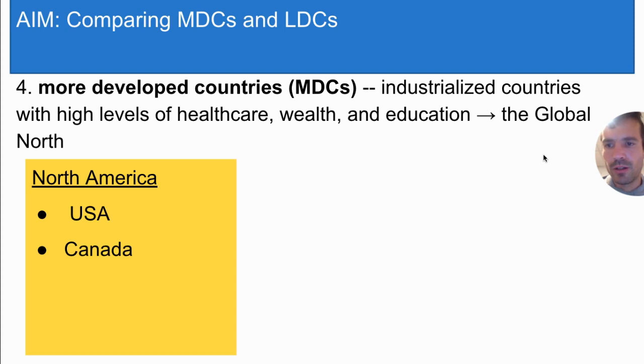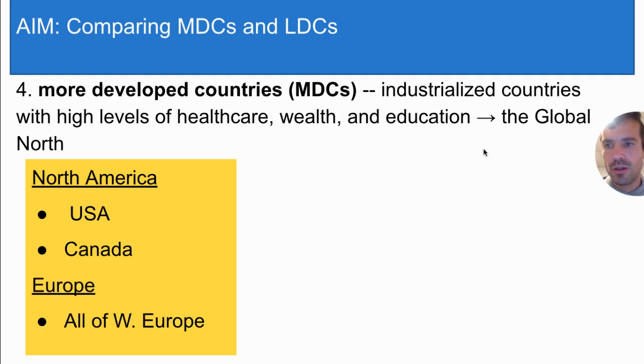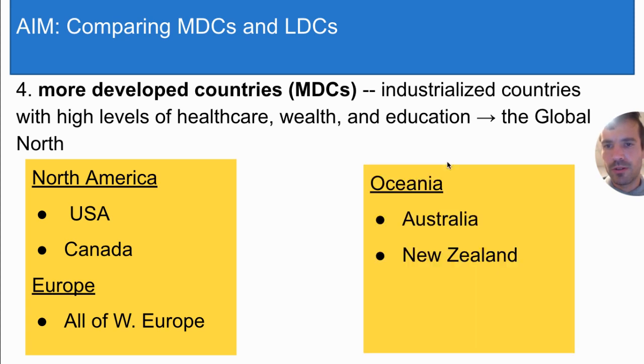In North America, the United States and Canada are more developed countries. In Europe, all of Western Europe is considered more developed. That is a lot of countries. England, France, Germany, Italy, etc. There are about 20 of them, and they're all highly industrialized and highly developed. In Oceania, we have Australia and New Zealand.